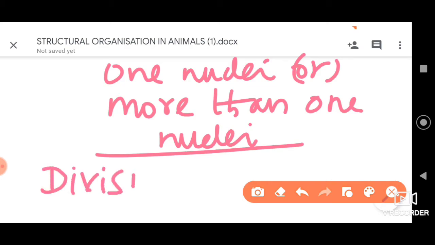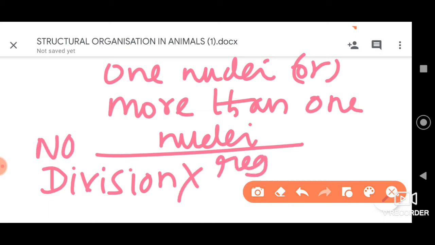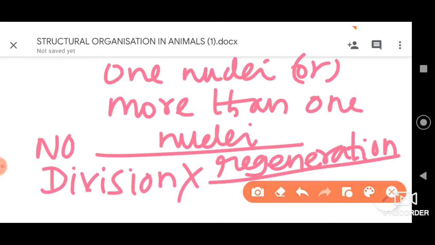Furthermore, once these tissues are damaged, regeneration of tissues will not occur. So these are a few important aspects you need to consider with respect to their general structure.